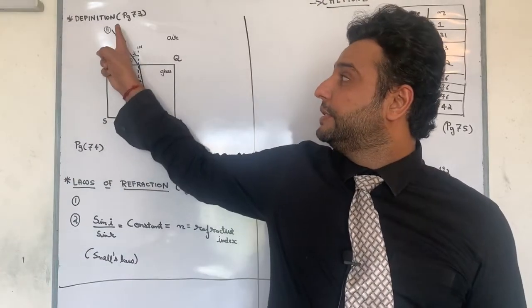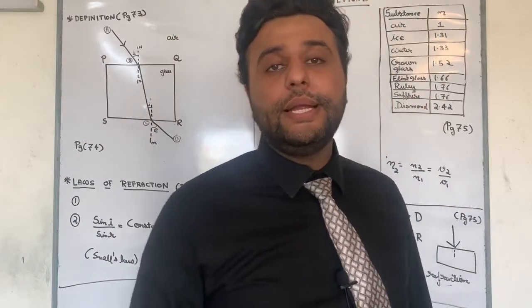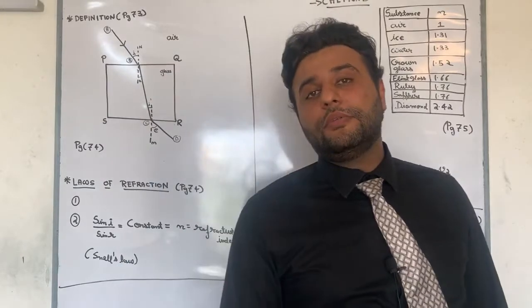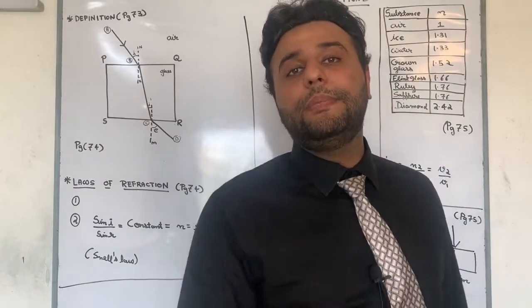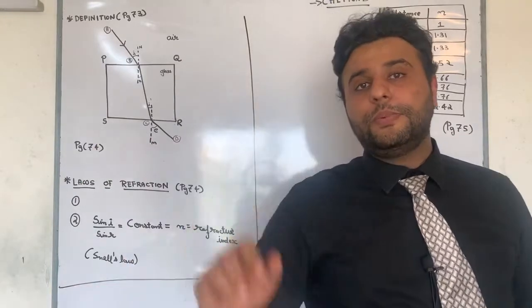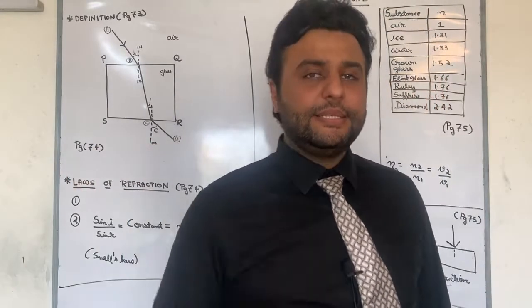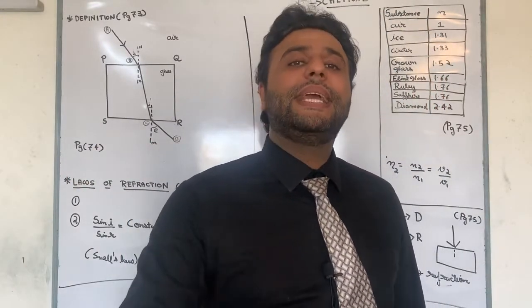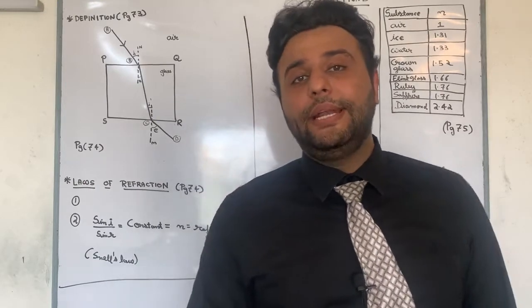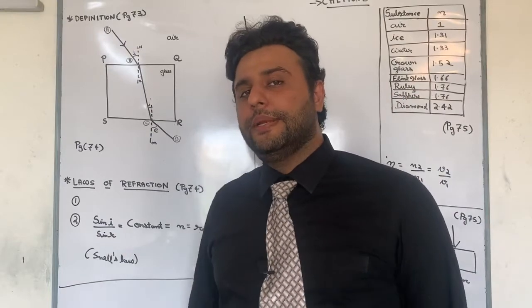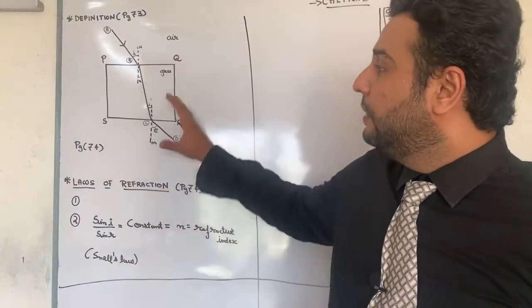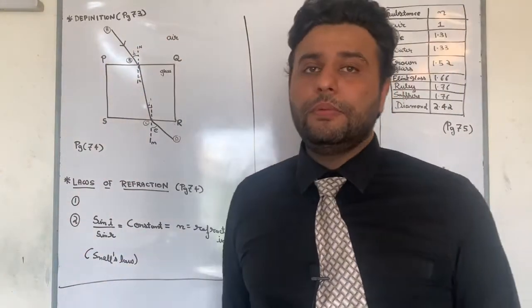Therefore, the first question is the definition of refraction of light, and the definition of refraction of light is when light travels from one transparent medium to another transparent medium, it changes its direction. So let us take an example of light going from one transparent medium to another transparent medium. Now, look at this diagram which is on page 74.